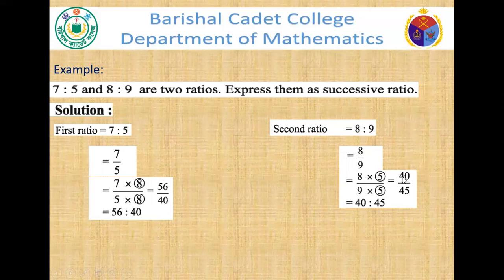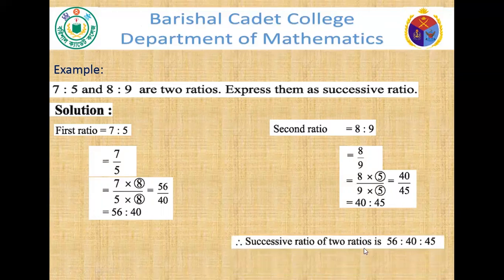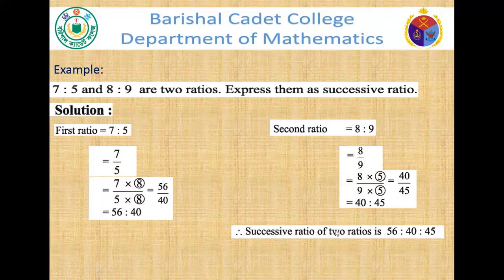So 8 into 5 is equal to 40, and 9 into 5 is equal to 45. So the final ratio is 40:45. From these two ratios, we see that the first one has become 56:40, and the second ratio has become 40:45. So what can we write? The successive ratio of the two ratios is 56:40:45.